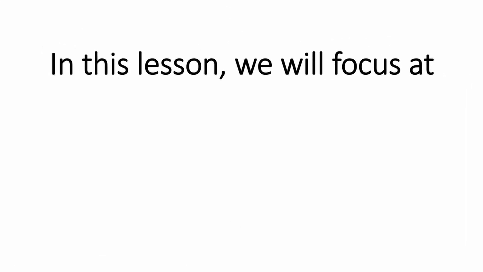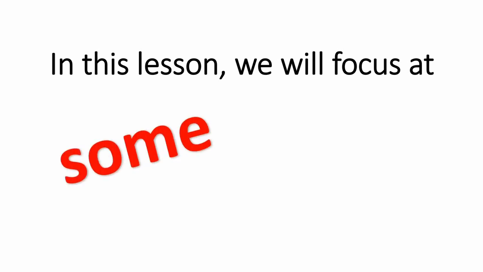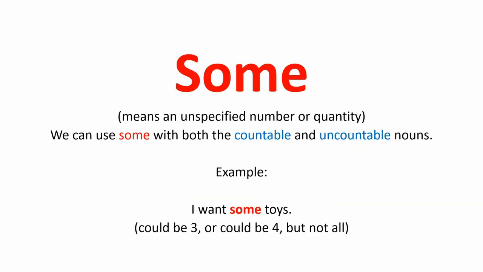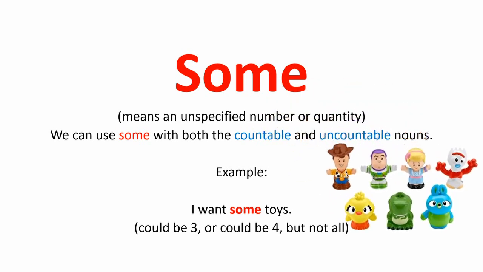In this lesson, we'll focus on the quantifiers some, any, no, and none. Some means an unspecified number or quantity. We can use some with both countable and uncountable nouns. For example, I want some toys. It means I could be asking for 3 or 4, but not all of them.